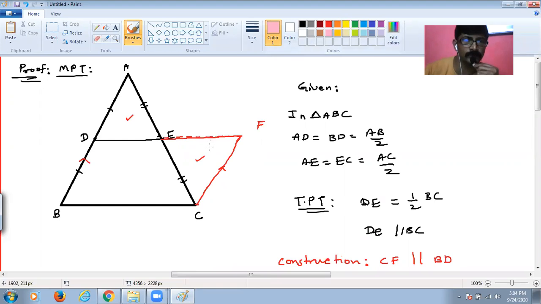Let's say this is a triangle. Let's say this is one triangle, and this is the second triangle. Now, these two triangles are congruent, by the way. How will we prove these two triangles are congruent? Let me teach you. Look at this.